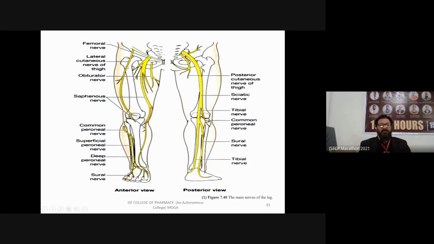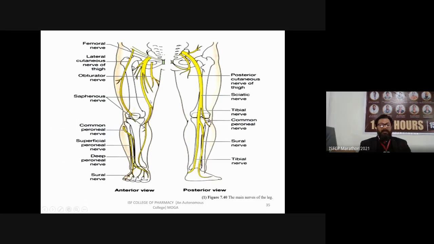The next is the obturator nerve, which comes down to the leg region from the hip region. This is the saphenous nerve, the largest and thickest nerve present in your leg.